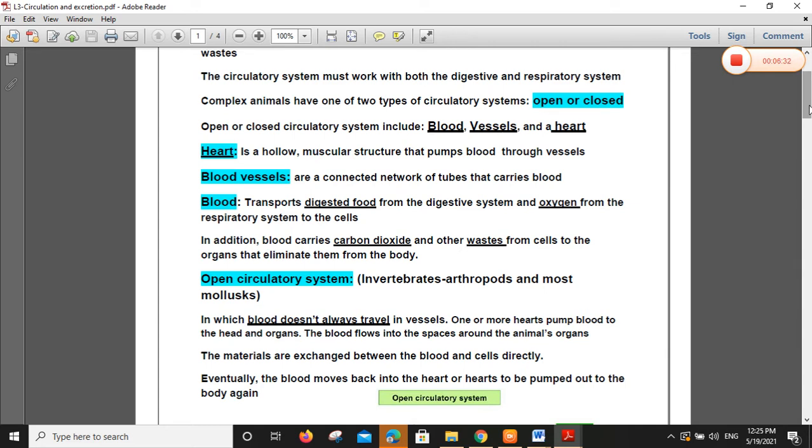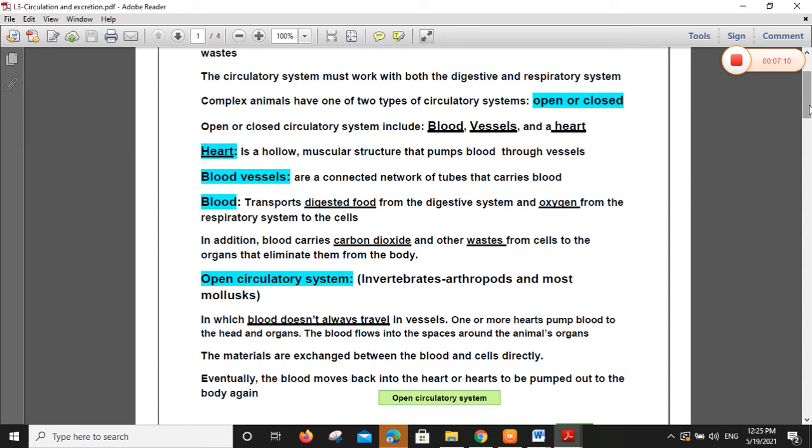This means that waste products are carried from the cells of all organs to eliminate them from the body, until the blood reaches the lungs, like carbon dioxide. I expel carbon dioxide through exhalation. I expel sweat through the skin. So it comes with blood until it reaches the skin and comes out as sweat. And I can also expel the excess water as urine through the excretory system.